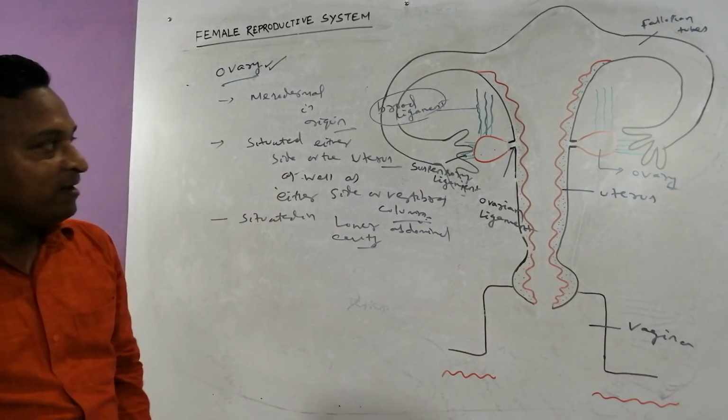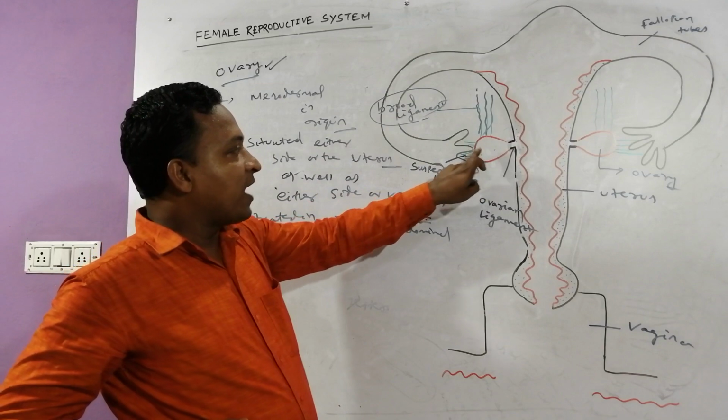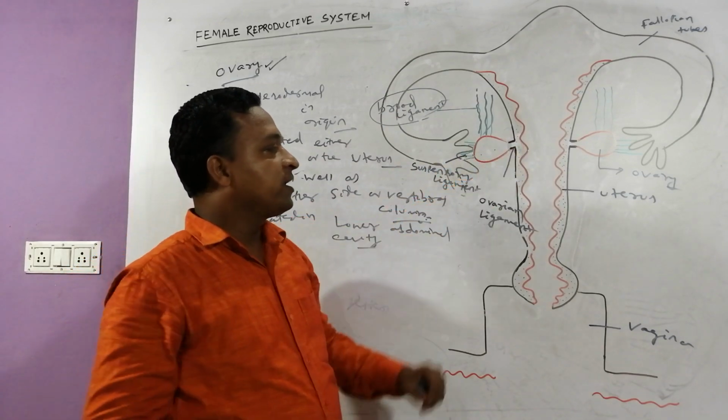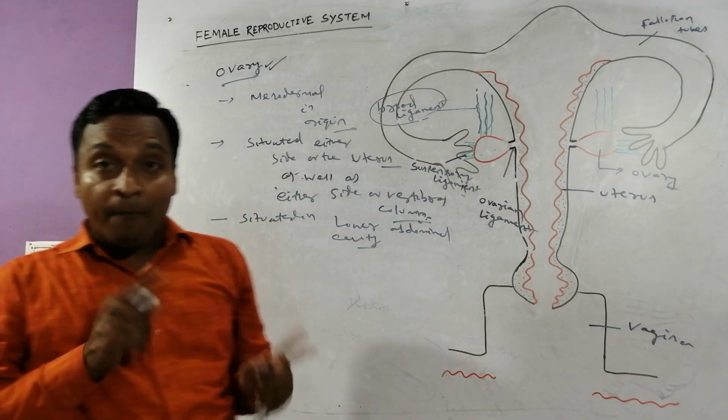Yes, clear cut? The ovary is connected with the upper part of the abdominal cavity by the broad ligament, with the lateral side by the suspensory ligament, and connected with the uterus by which ligament? Ovarian ligament. Clear?